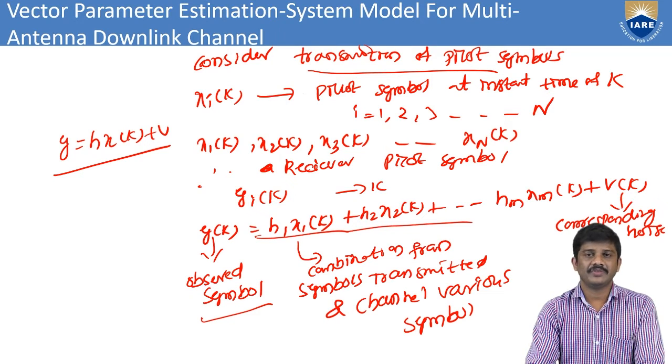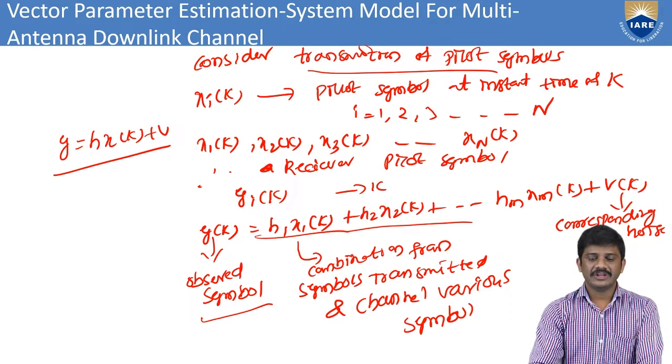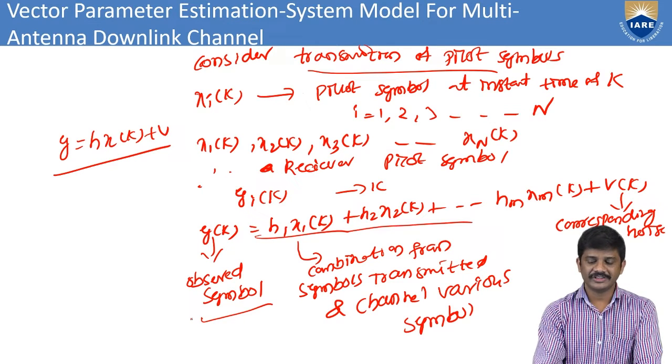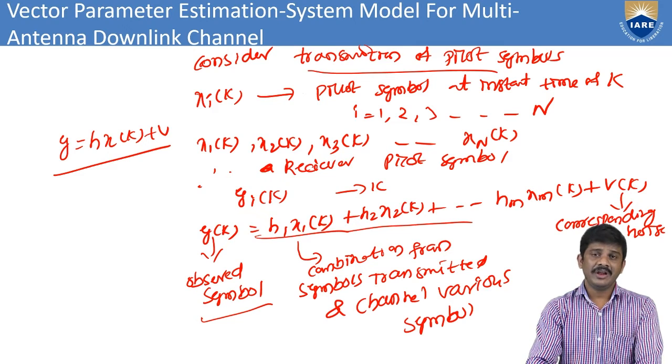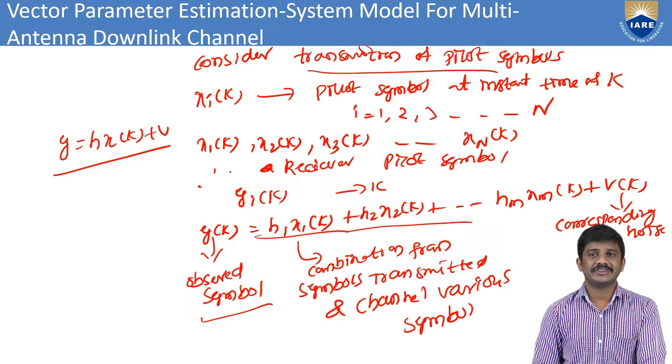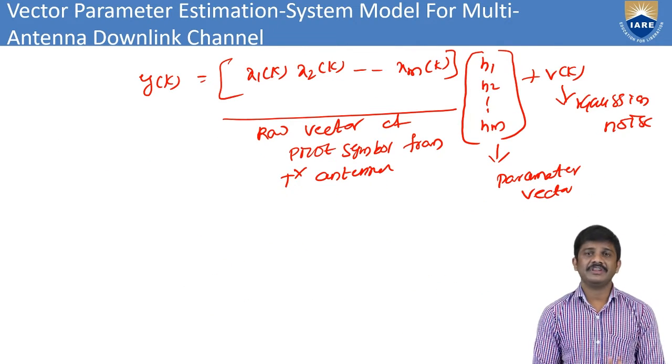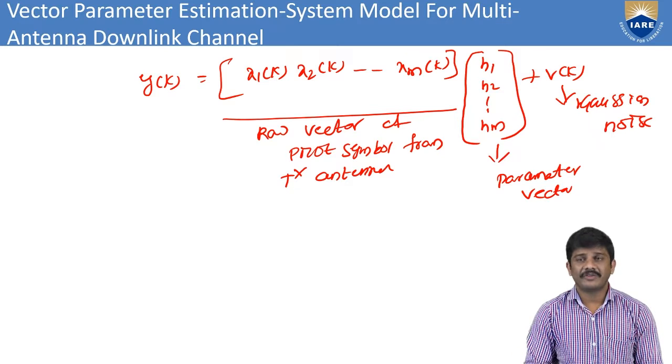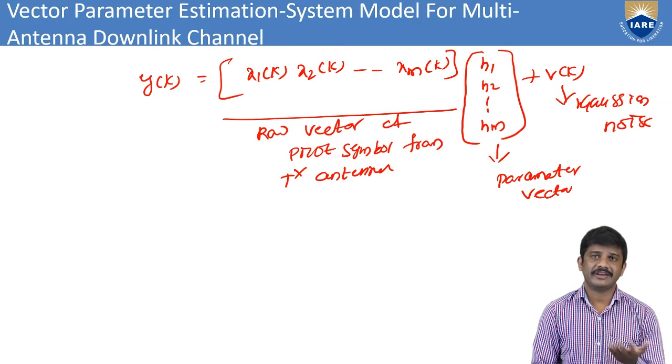Here, v of k is the noise vector corresponding to the pilot symbols. Here we have the observation model. This is a combination of the symbols from the transmitter and the channel variation. Like that, we have an observation model for multiple antenna inputs.